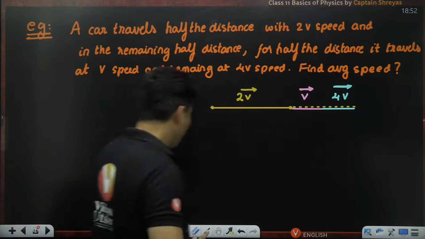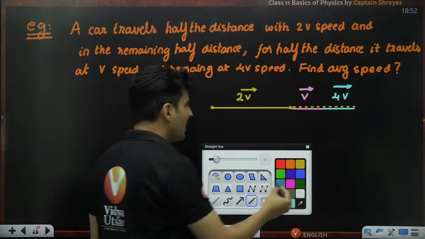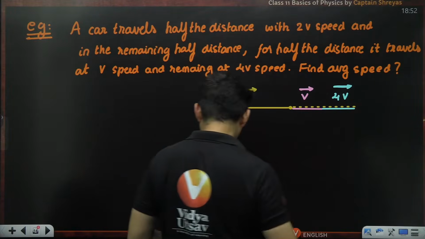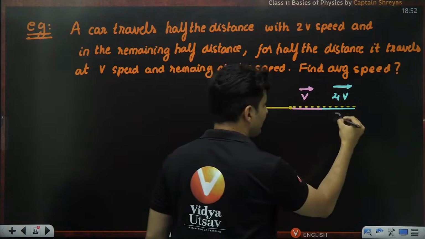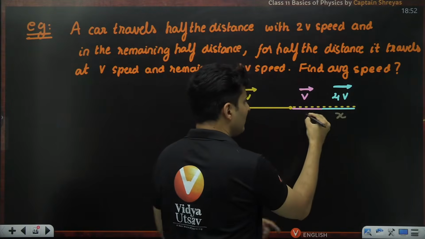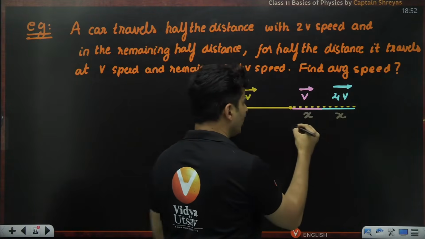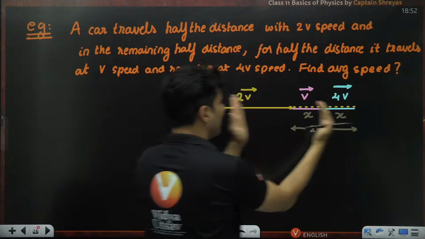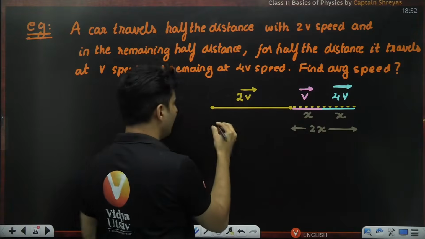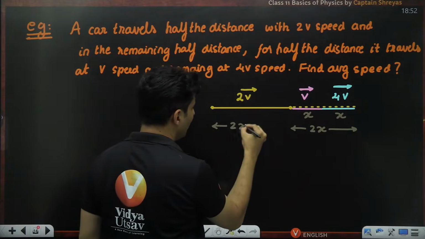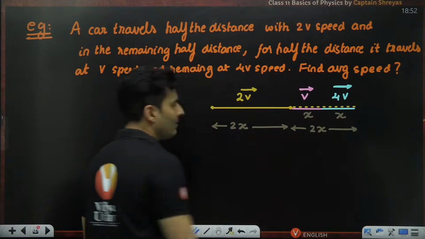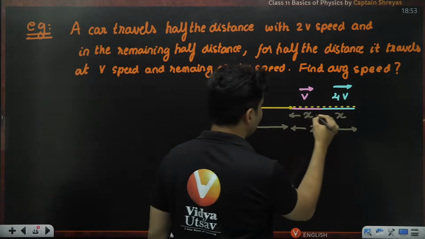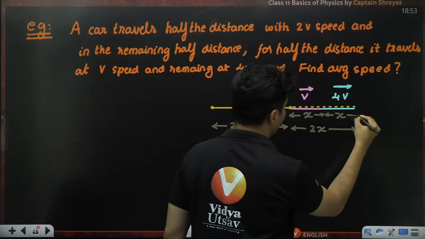Okay. So, best thing to do in this question, I suggest, let's assume this distance as x, this much. So, this will be also x. So, this total will be basically 2x. And this is exactly half. And this is also half. So, essentially, this will be also 2x distance. Everyone with me on this? Okay. So, this much is basically x. That is what I have assumed.